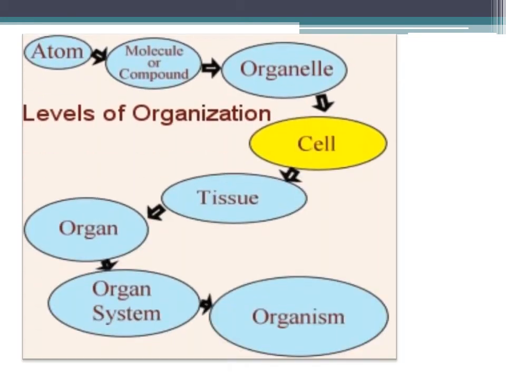This is the simplest version of the levels of organization. The first one is the atom. Then atoms combine and form molecules or compounds. Then they form an organelle. When organelles assemble, they form a cell, and when different cells perform a function together, they form a tissue. Then tissues combine to form an organ. Then organs combine to form an organ system, and the next one is the organism or individual.